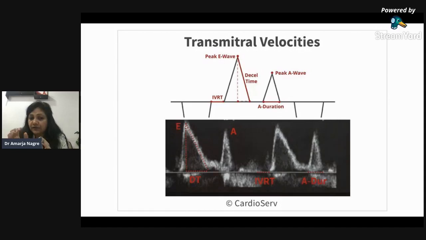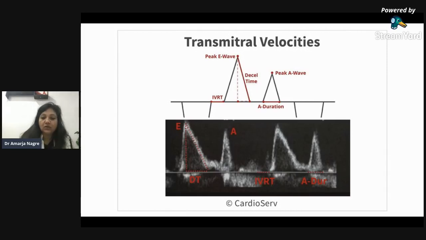But when the diastolic dysfunction sets in, the E wave cannot push most of the blood into the LV because the LV is not compliant. So the remaining blood still has to go into the LV. So the atrial kick has to take more blood into the LV, and therefore the A wave is larger. Now you got my point. So when grade 2 diastolic dysfunction sets in, you will find that the E wave is shorter and the A wave is larger.